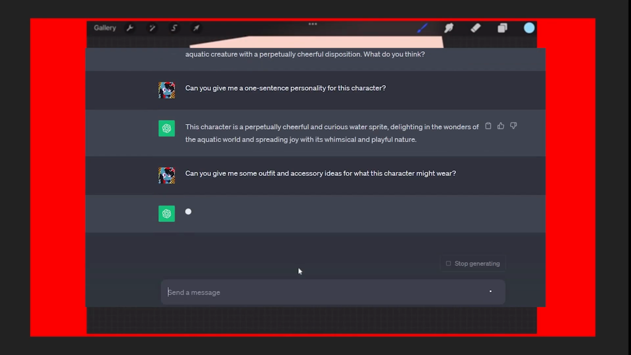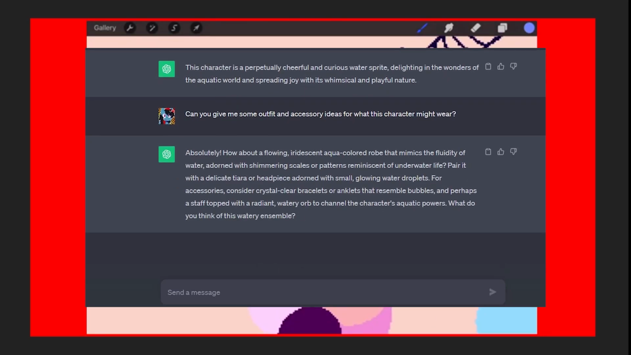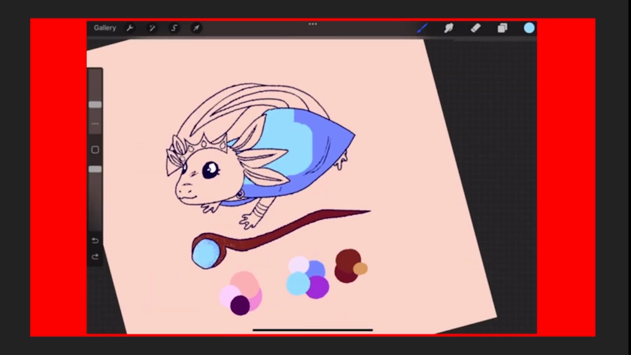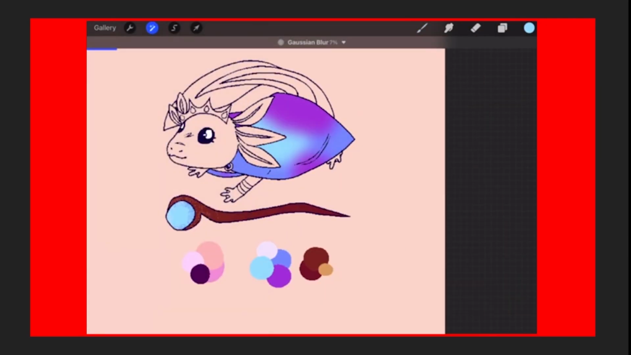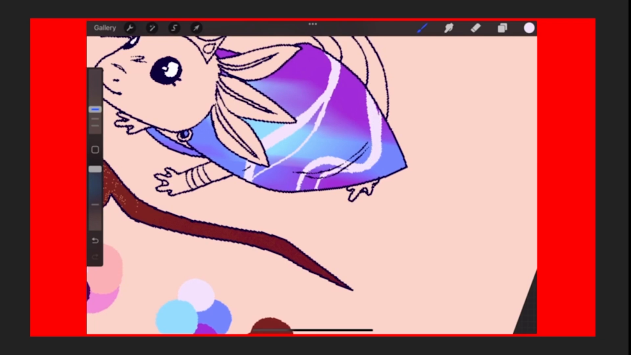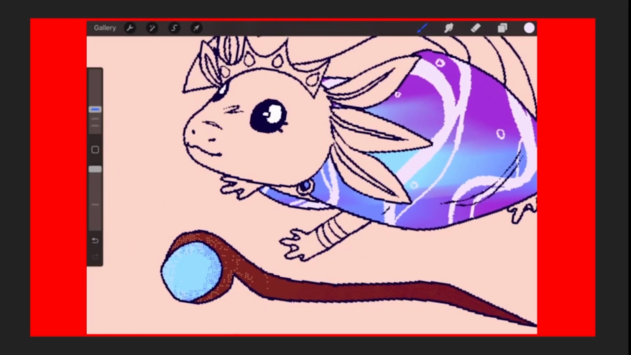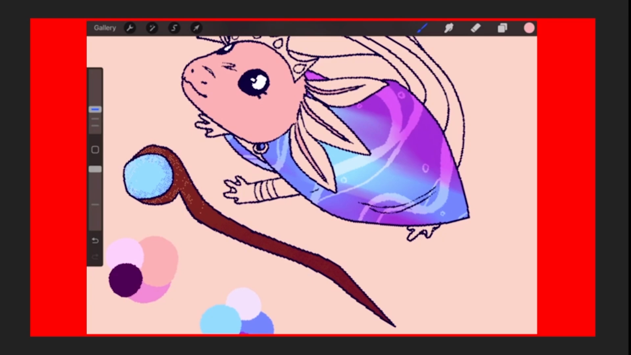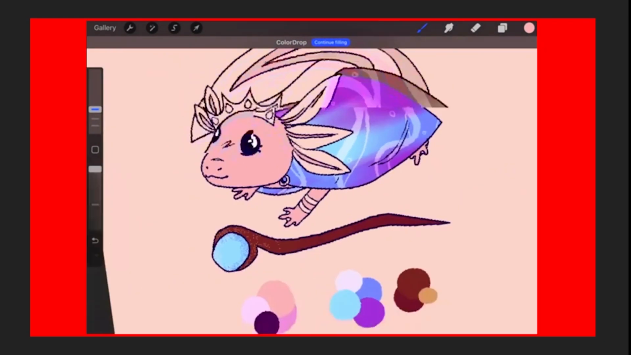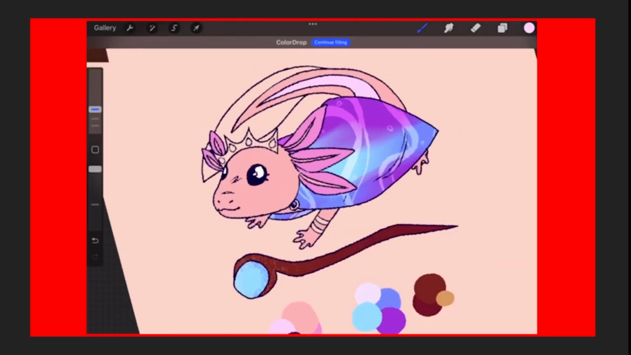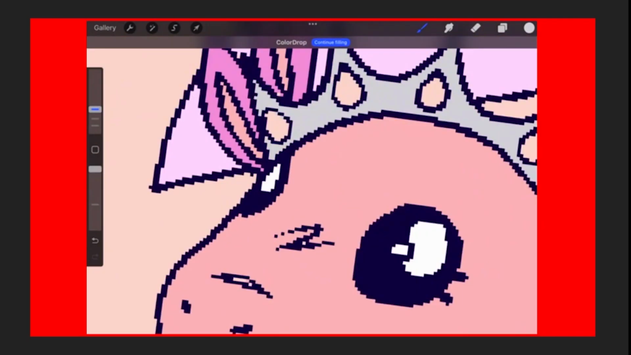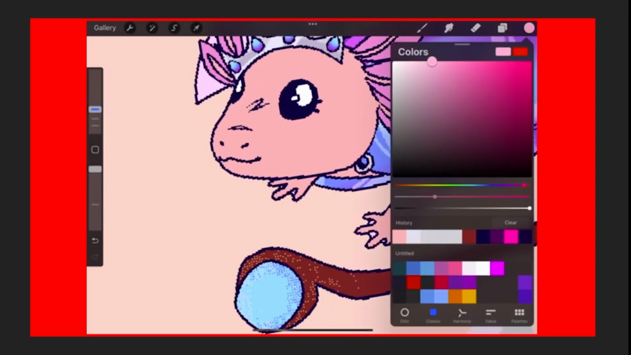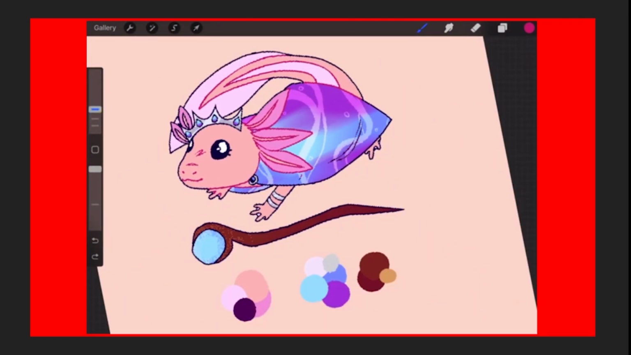Asked for some accessories and outfits, and ChatGPT suggested a flowing, iridescent, aqua-colored robe that mimics the fluidity of water, adorned with shimmering scales or patterns reminiscent of underwater life, a delicate tiara or headpiece adorned with small glowing water droplets, crystal clear bracelets or anklets that resemble bubbles, and perhaps a staff topped with a radiant watery orb to channel the character's aquatic powers. I gave it a staff and tiara and anklets, decided against making the anklets clearer so that they were more noticeable, and I made them the same color as the tiara.